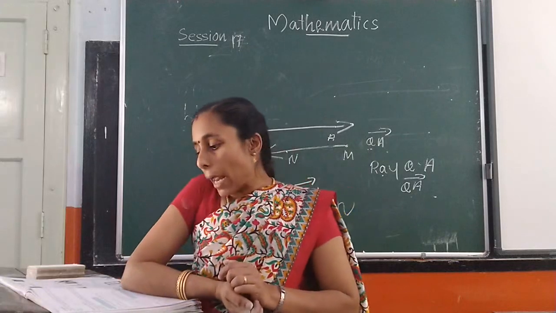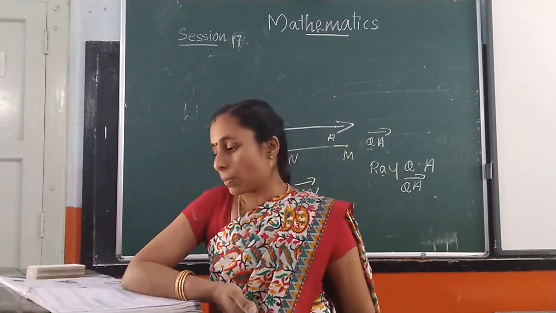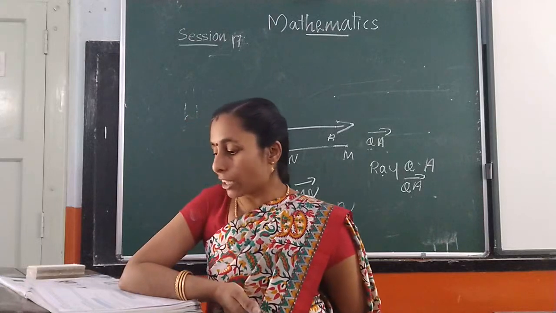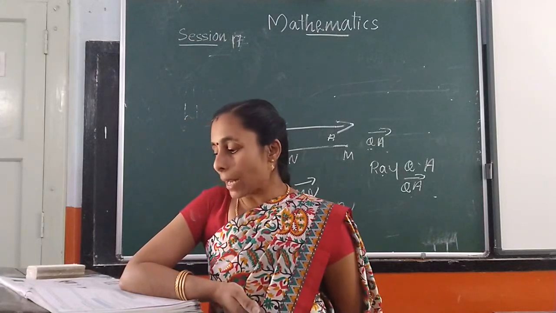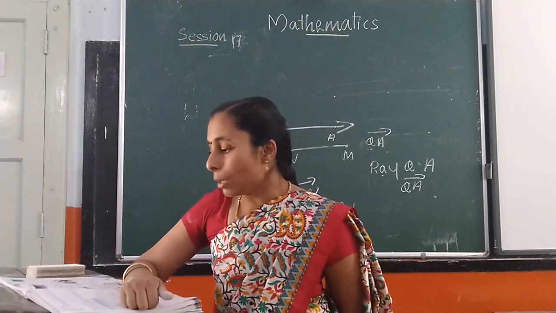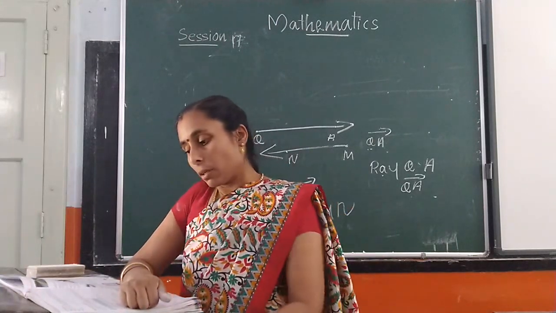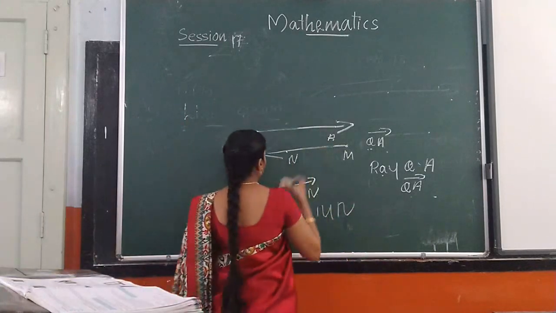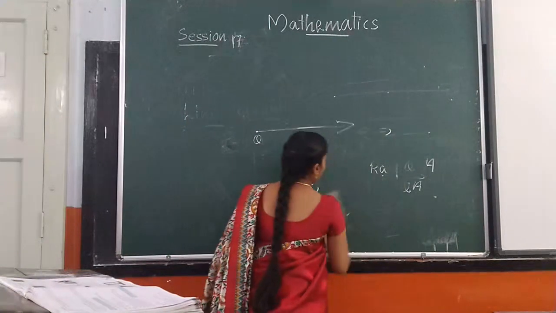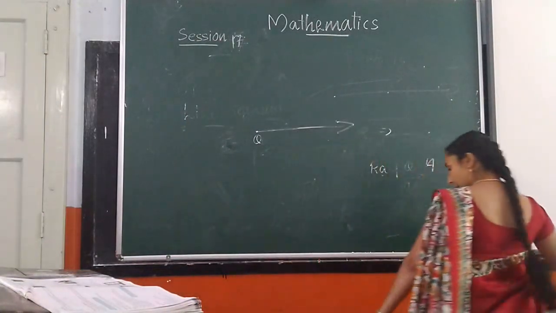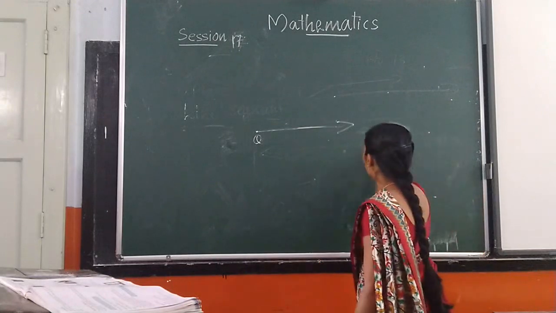When we move along a curved edge, we get a curved line. It can be made in any direction or form. Curved lines cannot be drawn using a scale. They are made by freehand.